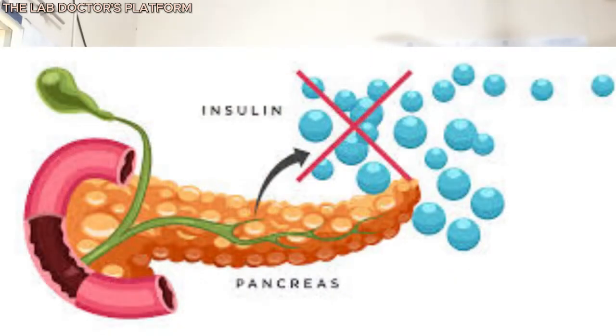So type 1 diabetes happens when the pancreas does not produce insulin at all. This type of diabetes is associated with genetic, environmental, and immunological factors. And it happens mostly among juveniles, that is, pediatric patients.